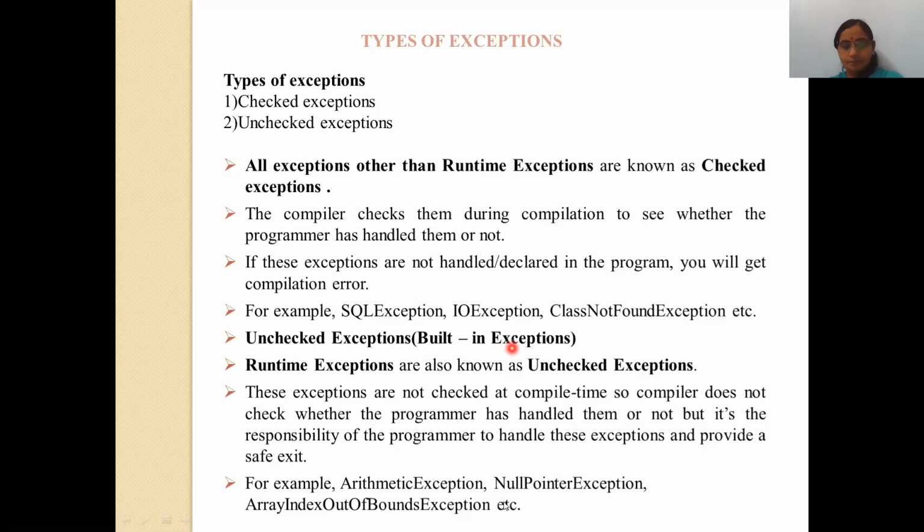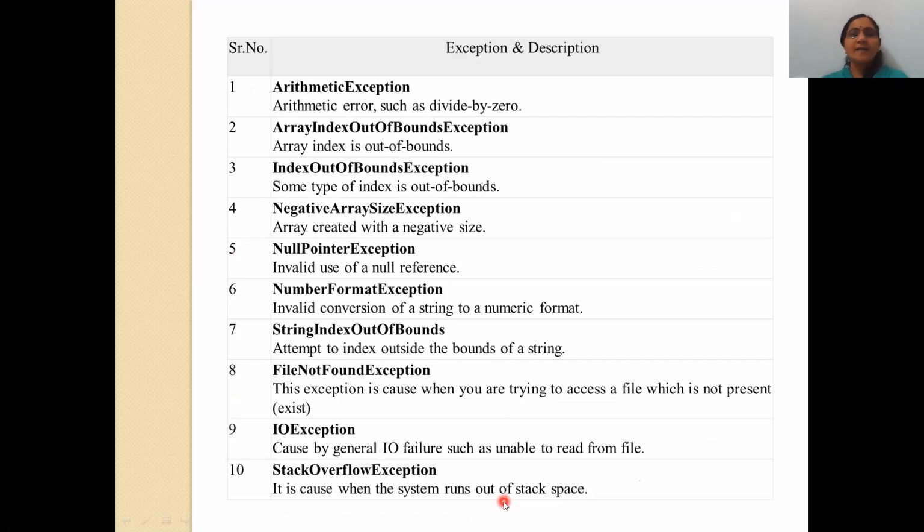Okay, now these are some kinds of the various exceptions. The first is the arithmetic exception. When an arithmetic error occurs, such as division by zero, this exception is raised. All of you are very familiar with this exception, division by zero. Whenever such an arithmetic error occurs, the arithmetic exception will be raised. Array index out of bound exception.